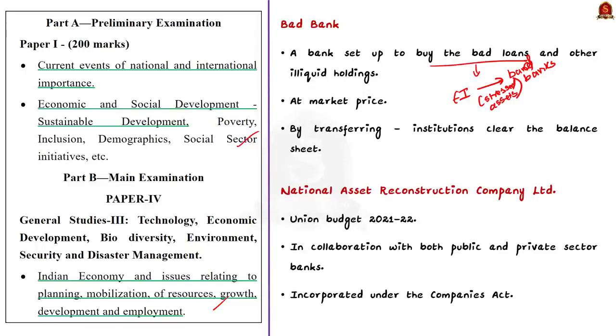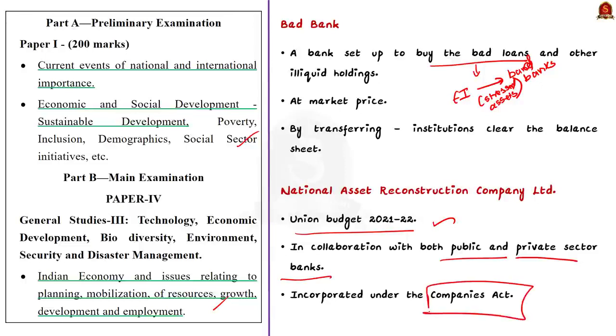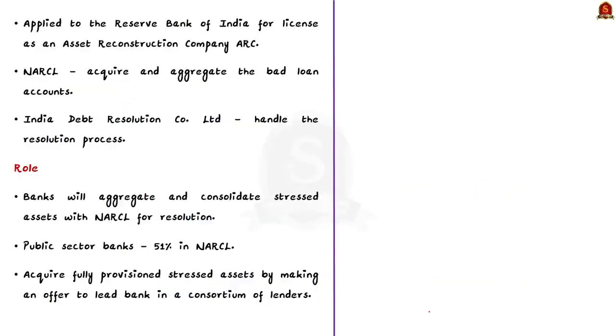So, with this understanding, let us see about NARCL. See, the plan to form a bad bank to clean up banks' balance sheets was announced in the Union Budget last year, that is 2021. The new entity is being created in collaboration with both public and private sector banks. The NARCL has been incorporated under the Companies Act and has applied to the Reserve Bank of India for a license as an Asset Reconstruction Company or ARC.